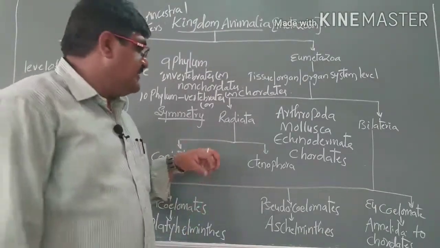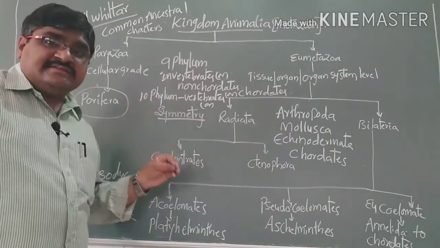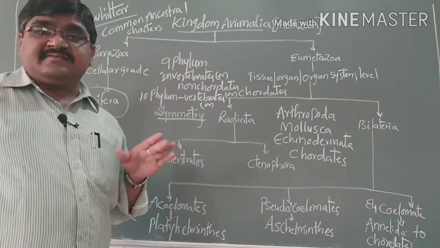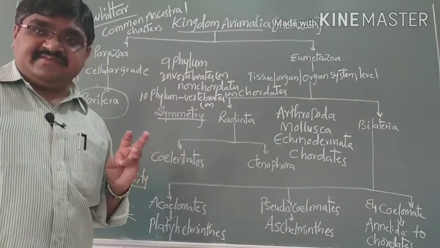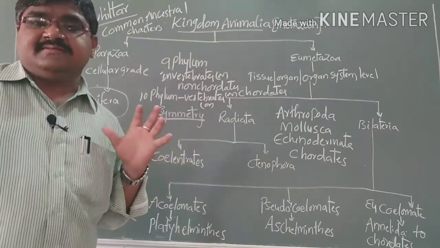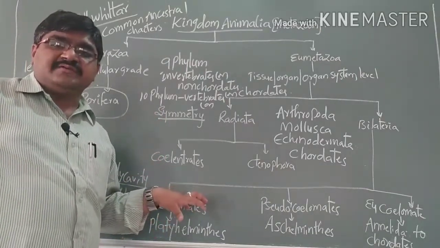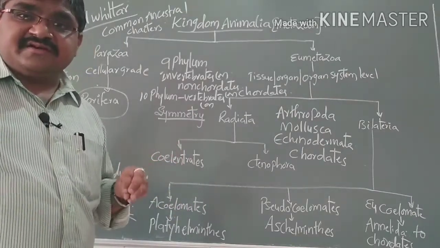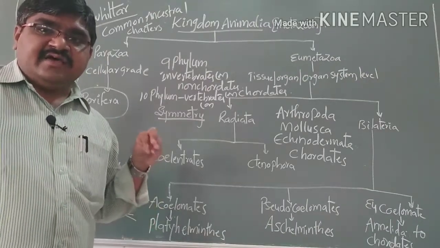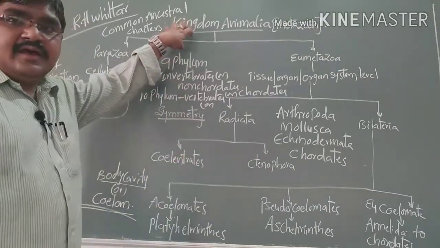In the phylum Chordata, or vertebrates, there are 5 subphyla: fishes, amphibians, reptiles, aves and mammals. These are the topics we are discussing. In total we will discuss 16 phyla in the kingdom Animalia.